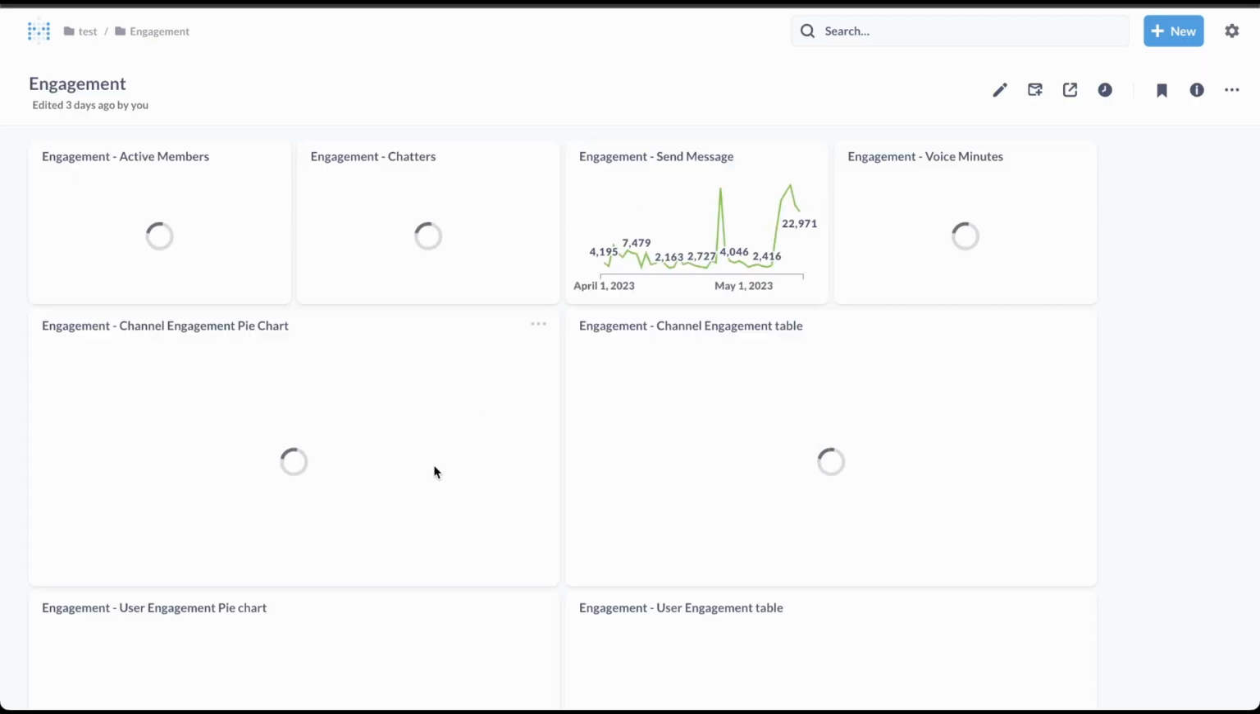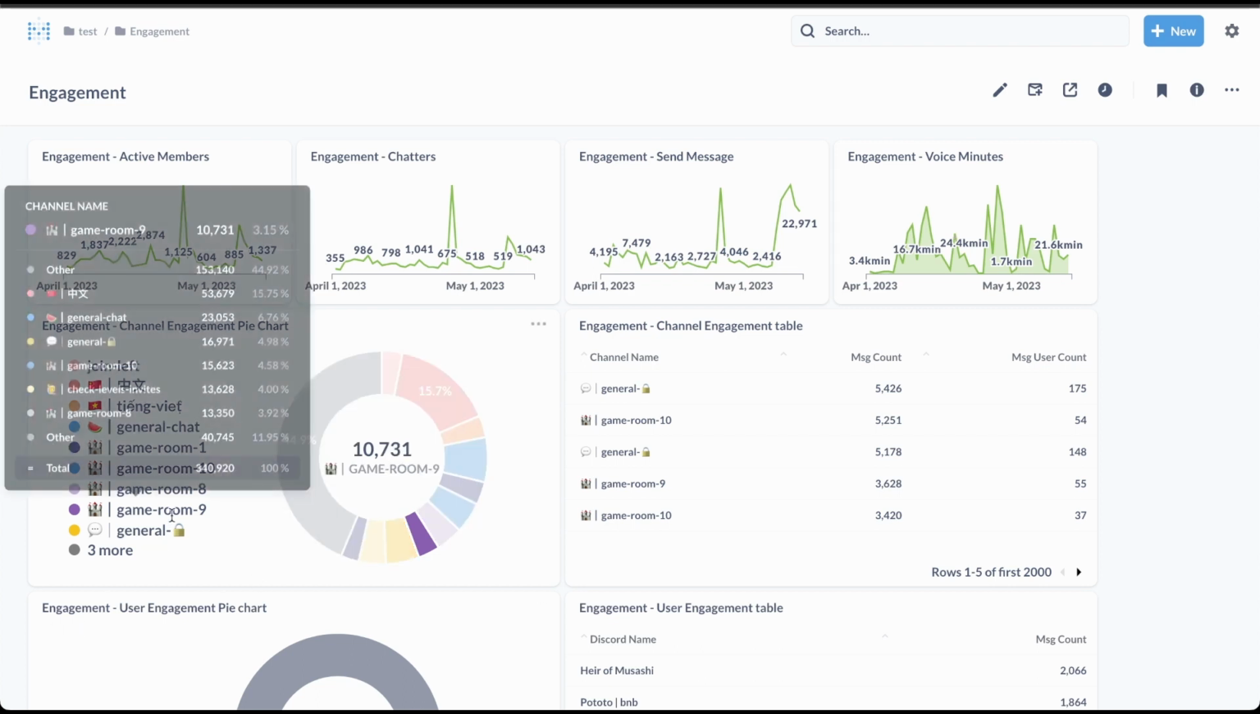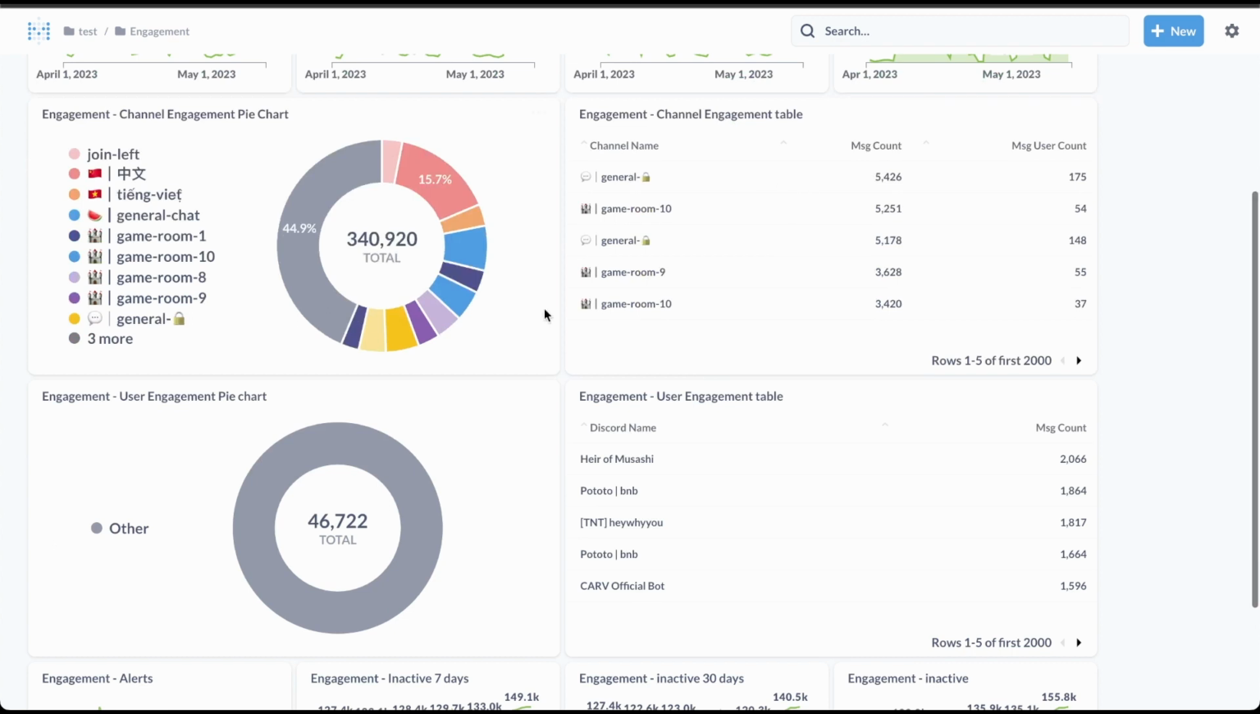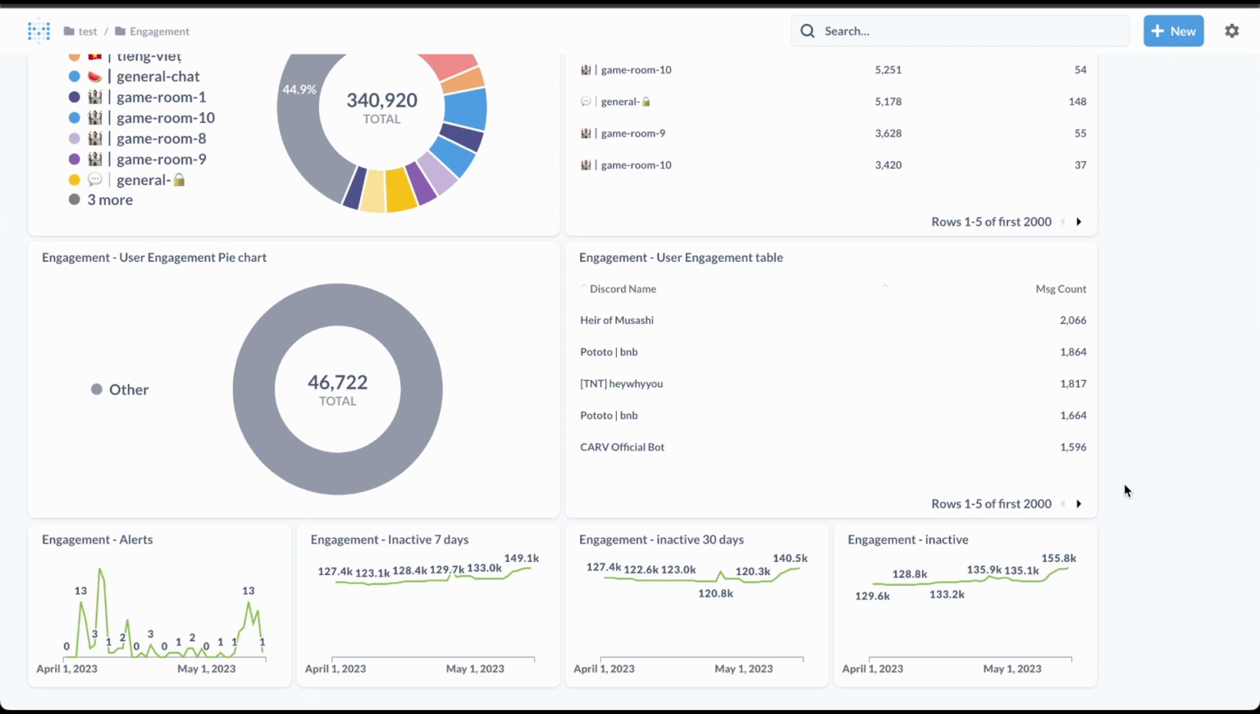And also there's an engagement dashboard for you to track the engagement. For example, the active members, who is the chatter for the server, how many messages have been sent, and how long the voice channel has been used. For each channel, there's an engagement pie chart and engagement table. We're also providing you with some alerts. If people are inactive for 7 days, for 30 days, or inactive forever, those will be registered here as well.